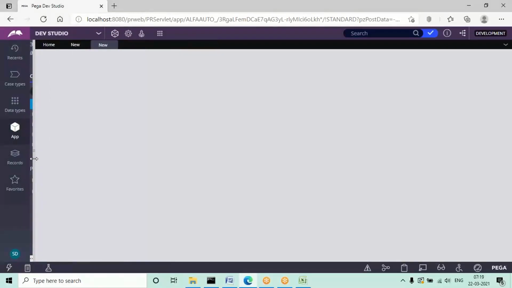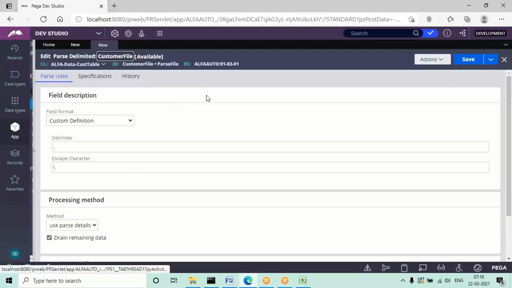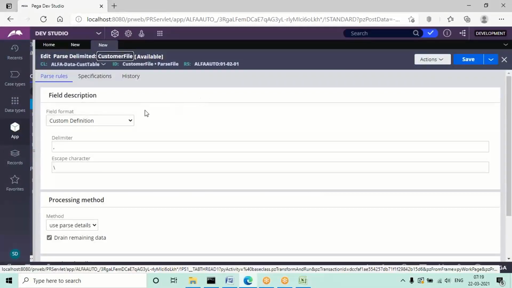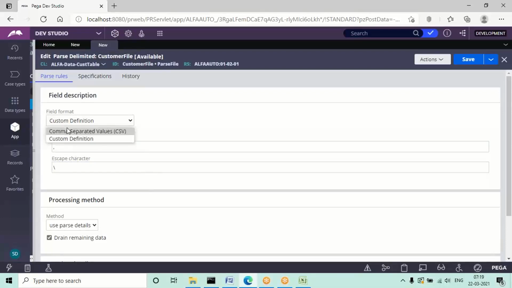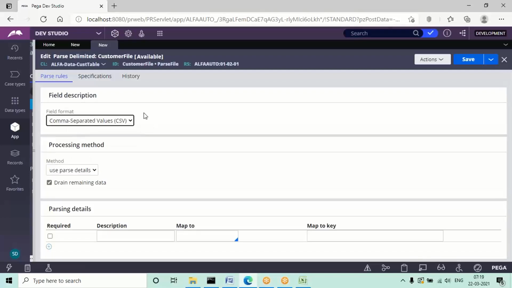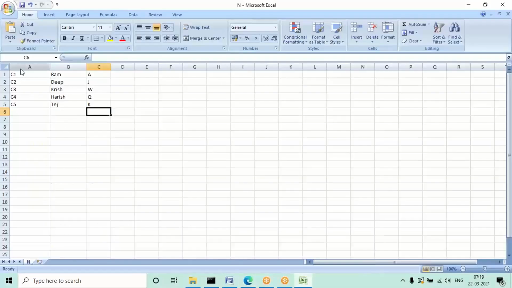Now in this parse delimited rule, for which columns we are going to parse the data, we have to define the column names. Before that, the field format is comma separated value. Now in the parsing details we have to provide the column names, in the same order as in the file.